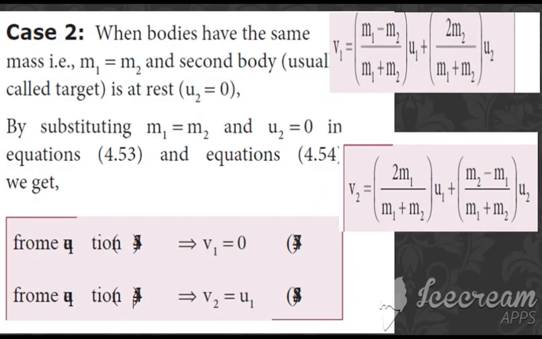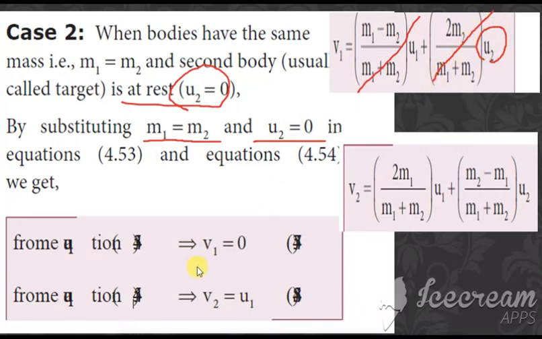The second condition is that the masses are equal, so m1 is equal to m2, and also the second object is at rest, that is u2 is equal to 0. Substituting m1 is equal to m2 and u2 is equal to 0, the first equation for v1 is m1 minus m2 divided by m1 plus m2 into u1. Substituting m1 equal to m2, because of the minus this becomes fully 0. Next, u2 is equal to 0, so this term also becomes 0. So we are getting v1 is equal to 0. Clear?